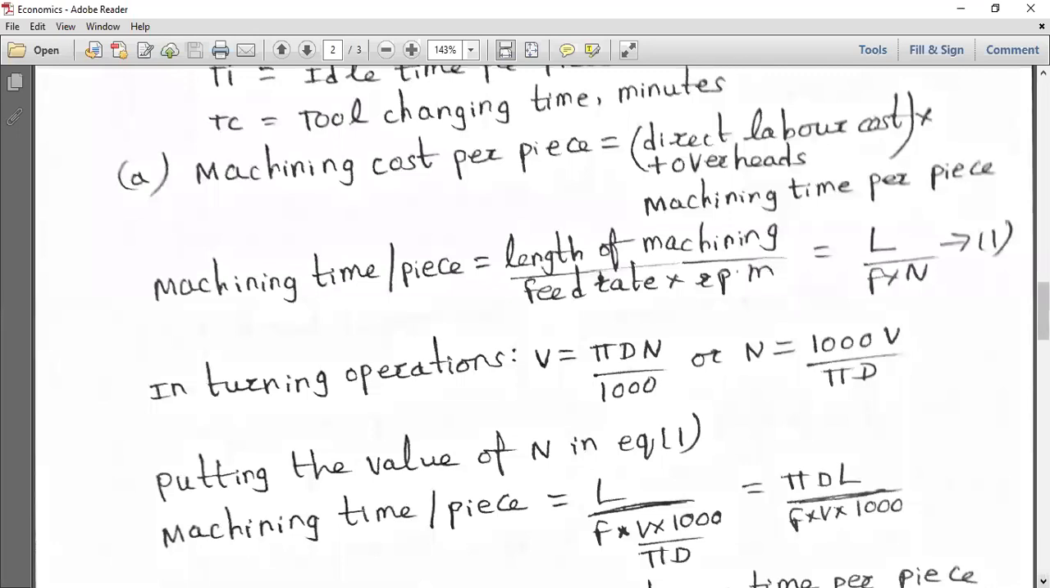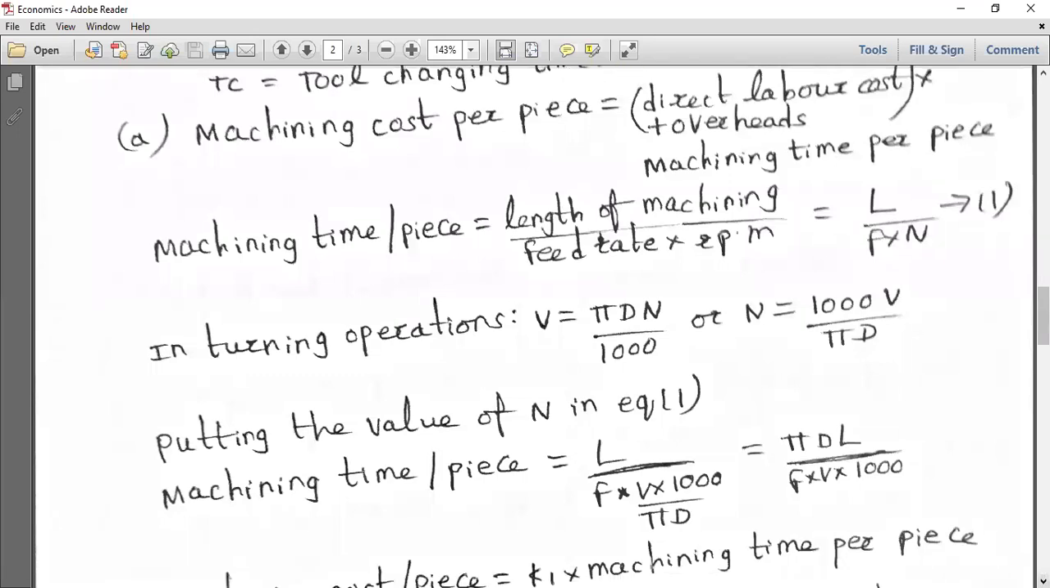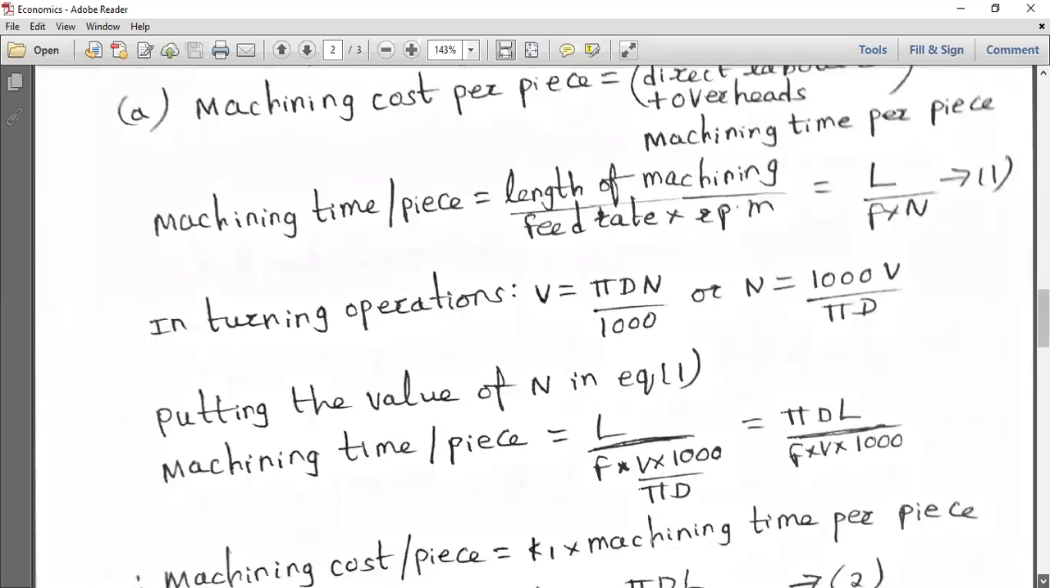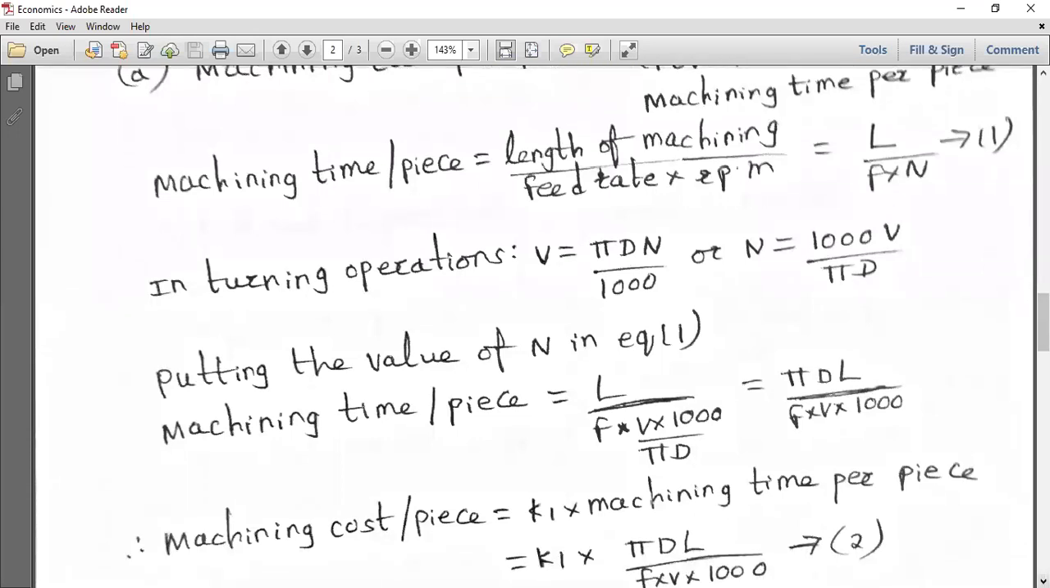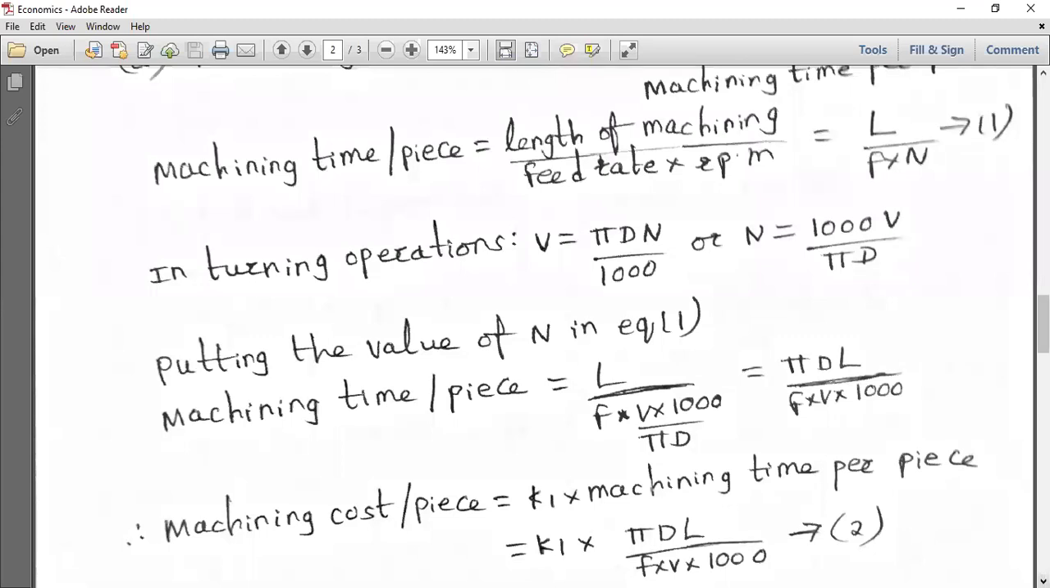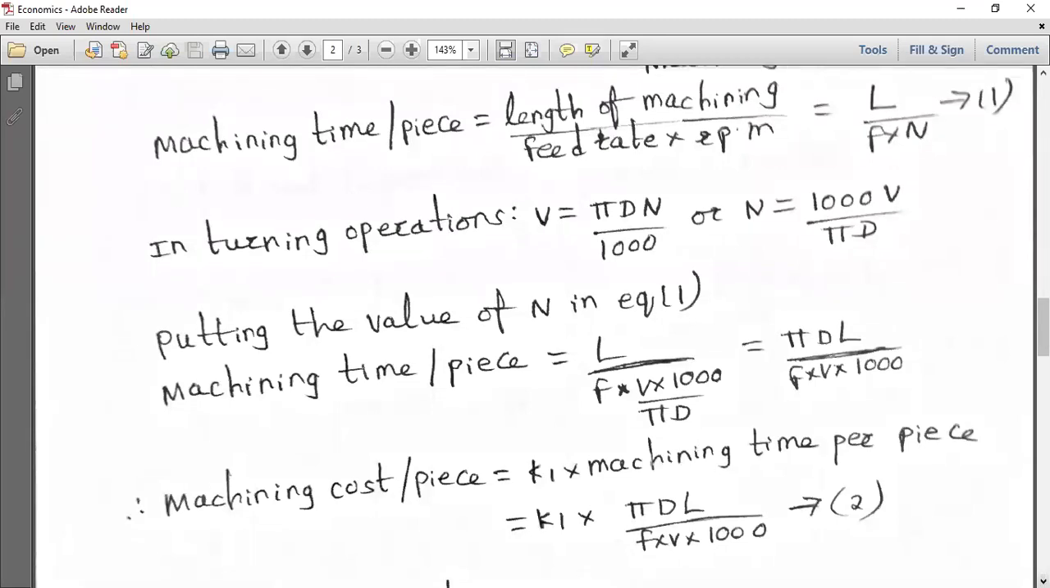You have to know all the parameters. D is the diameter of workpiece, L is the length of the machining, F is the feed, and V is the cutting speed. So all that you have to consider. Machining time per piece is pi d L by F into V into 1000, or pi d L by 1000 F V. That is an into sign, not X. I have to put a dot, but it's not visible on the screen, that's why I've taken it as into.